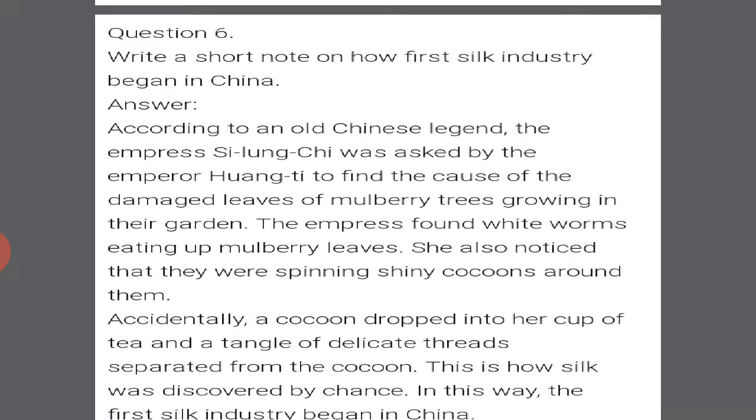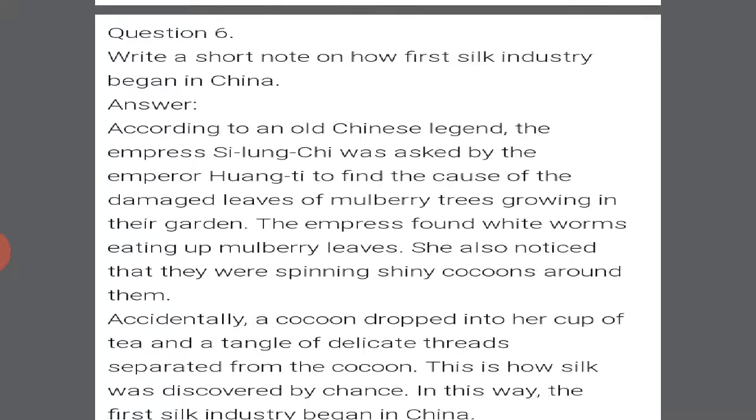Quite interesting. You can share this in the form of a story also. Once there was a king in China. He asked the empress where this silk comes from.